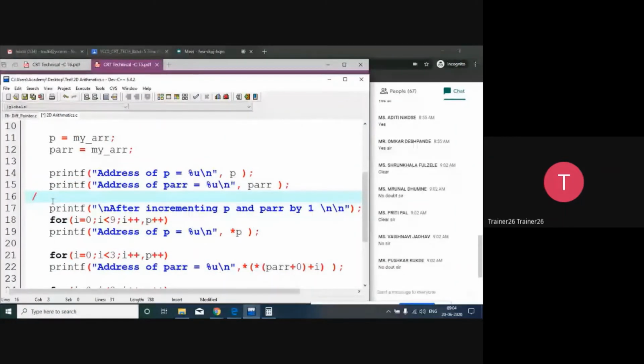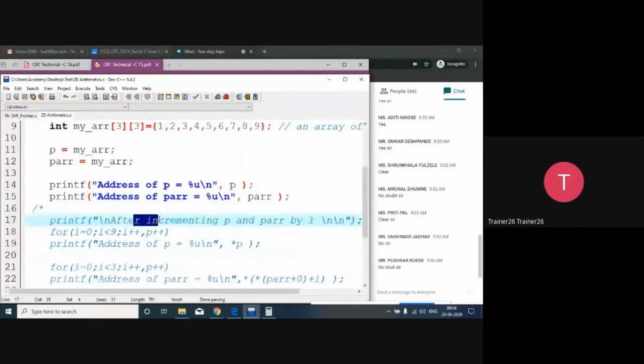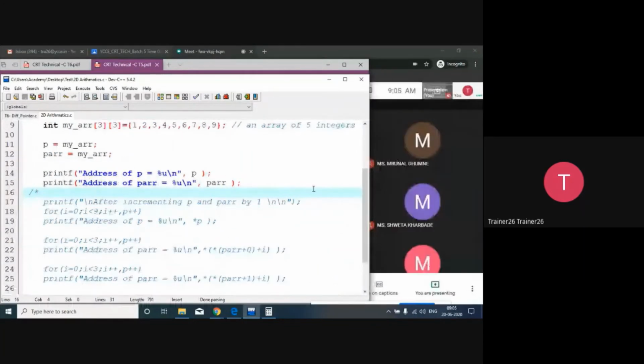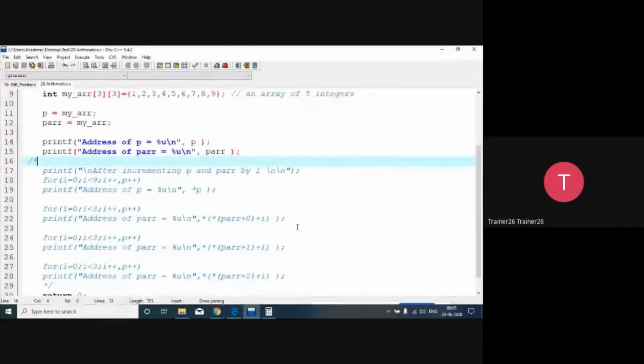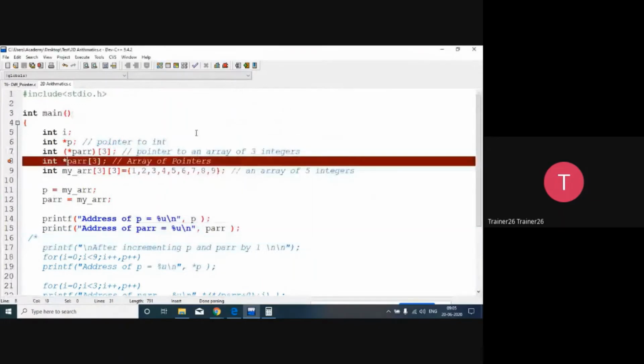अभी के लिए आगे का कोड हम लोग क्या कर देते हैं? Comment. So I don't want to confuse you, all of you right now. We'll go step by step. So this is the only piece of code that we are executing right now. So on a screen, you can see that this is the small piece of code that we are executing right now. So when we are trying to execute, I will just compile it.